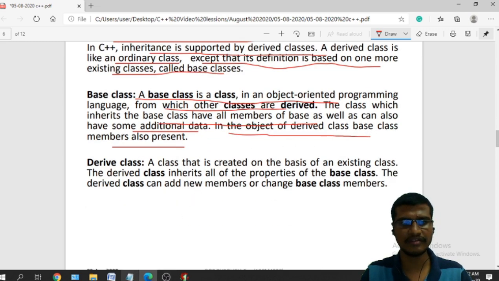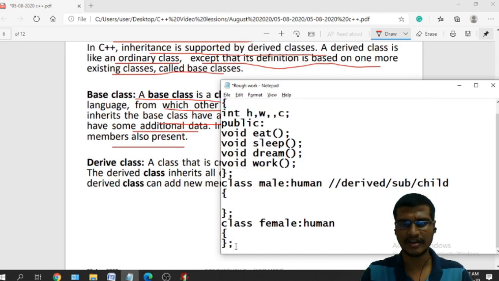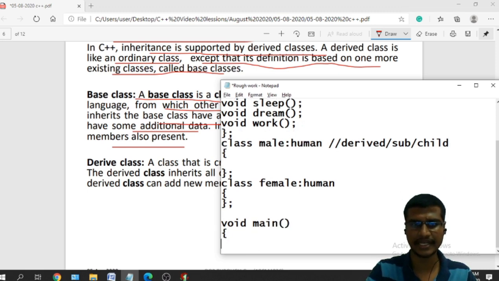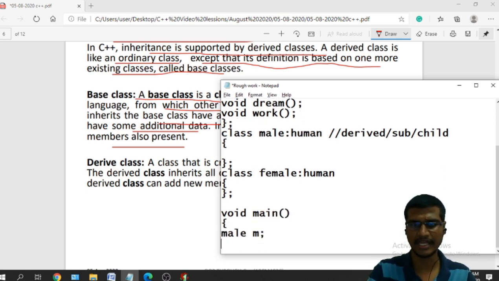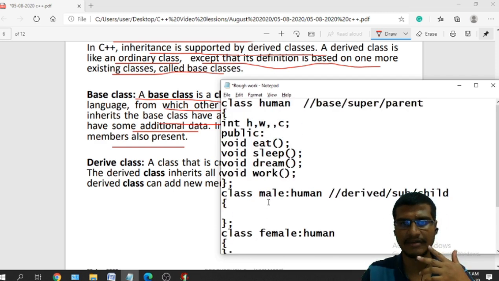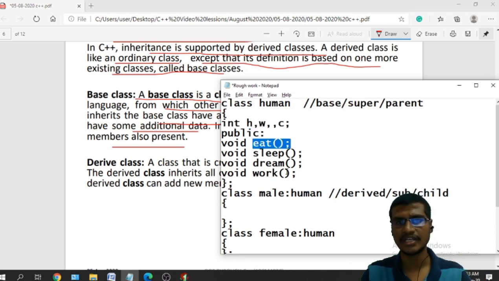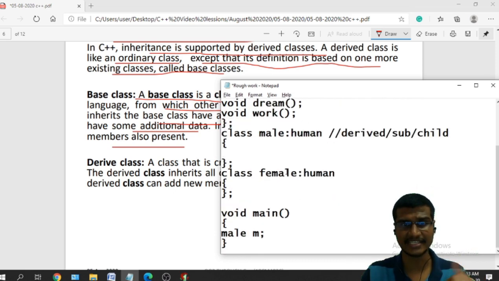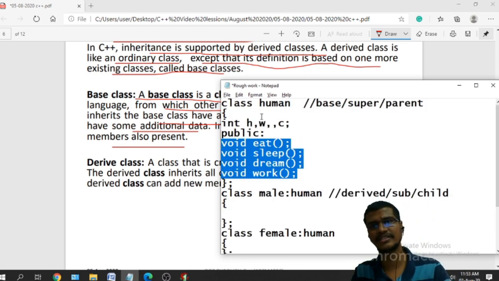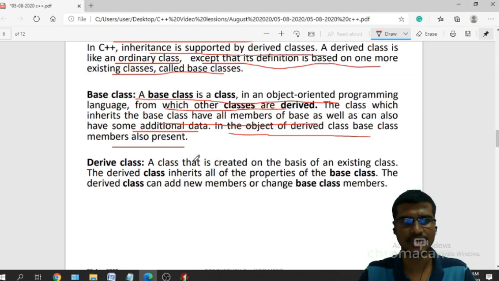Whenever I am creating an object for this male class, how can I create it? Directly, I can create it like this. Whenever I create this object for the male class, I can use all the data members by using this m, that is m.h or m.eat. Those defined in the private section I cannot access, but these are in the public section. So m.eat I can access, m.sleep, but those member functions are not there in the main. They come by using this base class. Okay, so that is your thing.